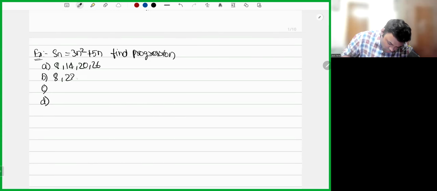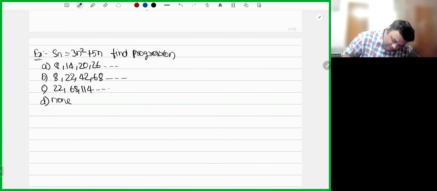Option B is 8, 22, 42, 68. Option C is 22, 68, 114. Option D is none. Can you tell me what is the answer here? Sn is given, and it is asking you to find the progression.